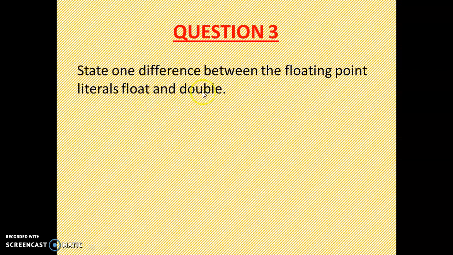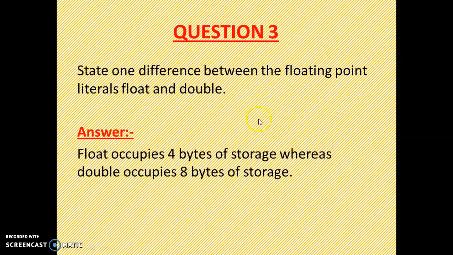The answer is very simple: float occupies 4 bytes, whereas double occupies 8 bytes. This is the answer, and each and every question carries 2 marks. And I take all the questions from your ICSE papers of the last 10 years.